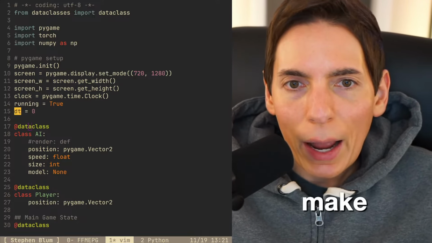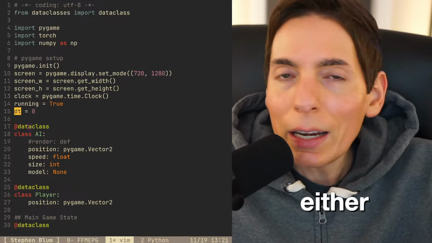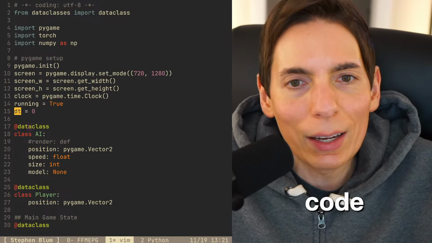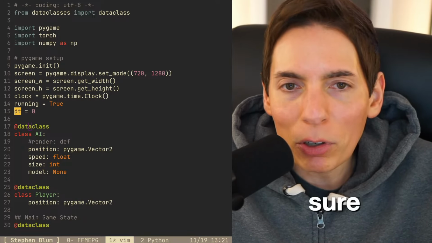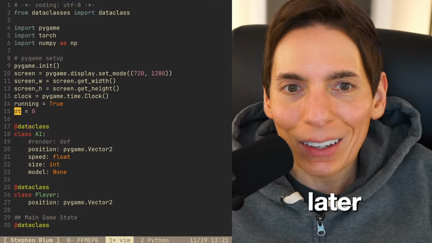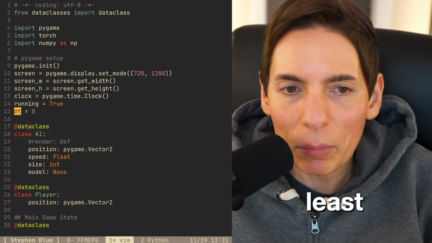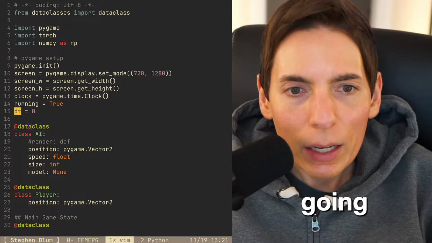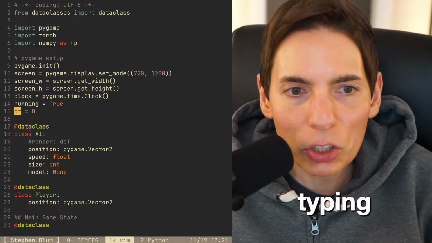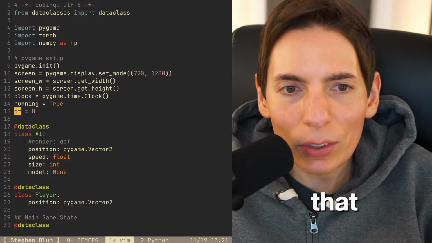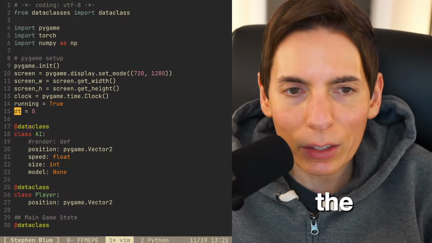How are you going to make it into an app? We will either rewrite it in Kotlin, or we'll find some way to deploy the Python code into a multi-platform. I'm not sure. We'll deal with that later. For now, at least, we'll just keep it in Python to keep things all happy and going. Import from typing extension. What does that do? That makes it easy for us to understand what the type of the class is.